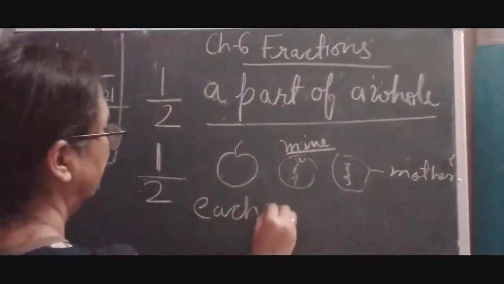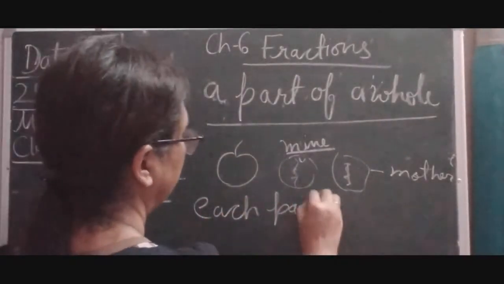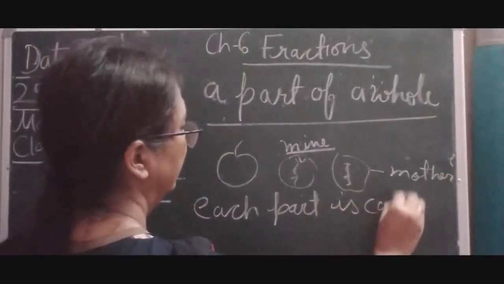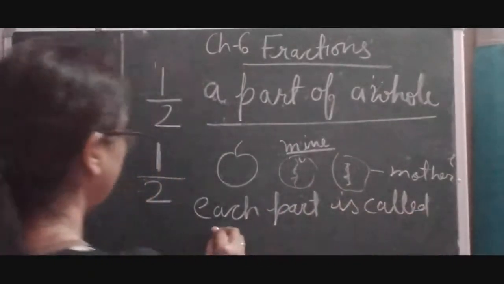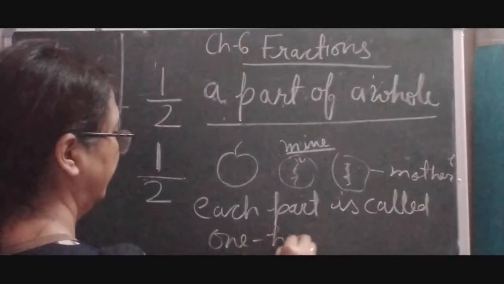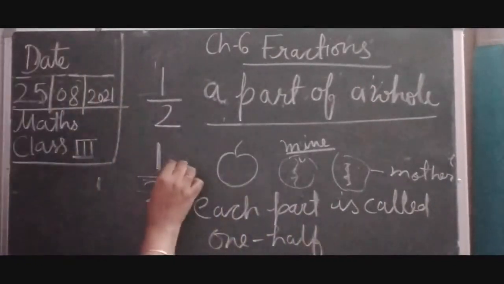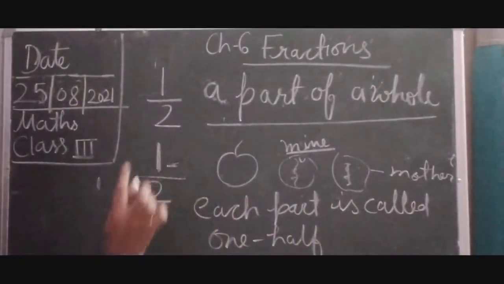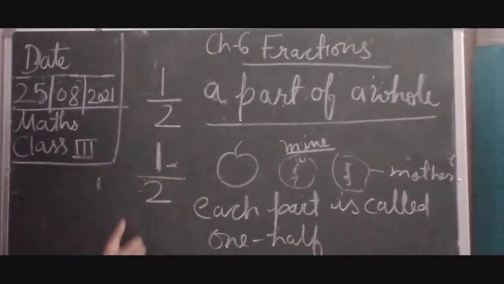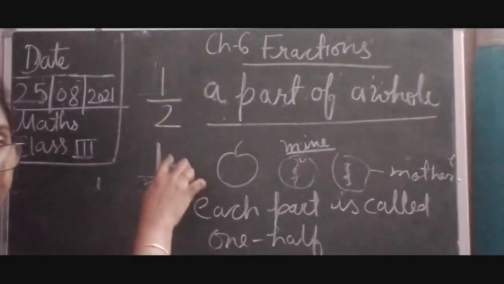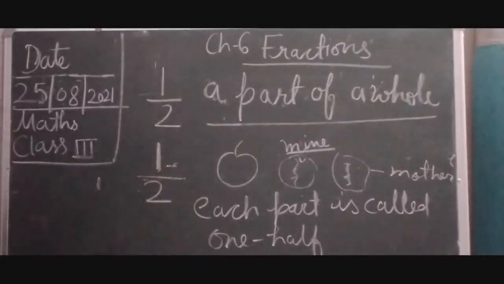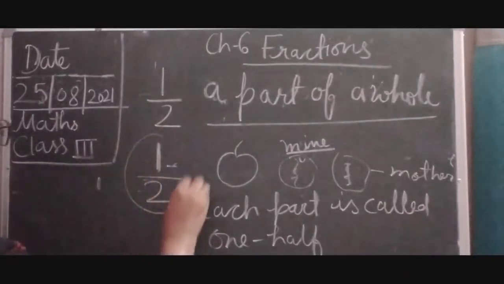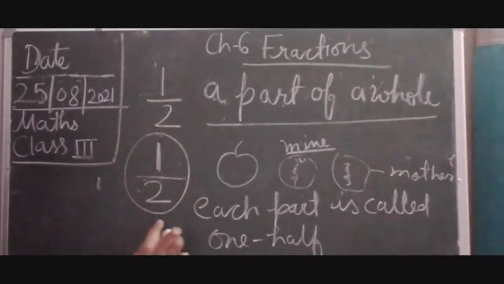Each part of it is called 1/2. It means out of the whole, we got 1/2. Okay, so 1/2 is written like this. In mathematical order we write 1/2 like this.